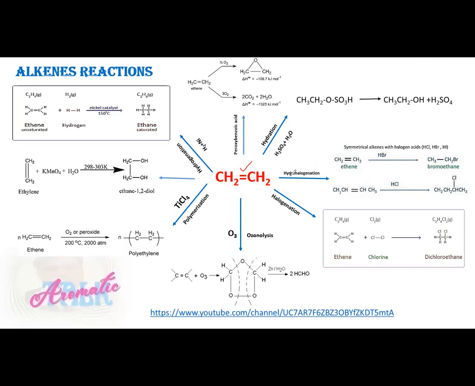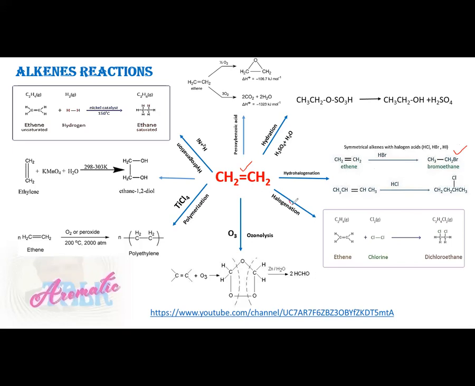Similarly, in the second reaction, alkene undergoes hydrohalogenation in the presence of HCl or HBr to form alkyl halides. So here are two examples of symmetrical alkenes. Therefore, the alkyl halides are produced in this manner. But you will remember that if the reactants are unsymmetrical, then the Markovnikov rule will be obeyed and we will get the Markovnikov addition product.